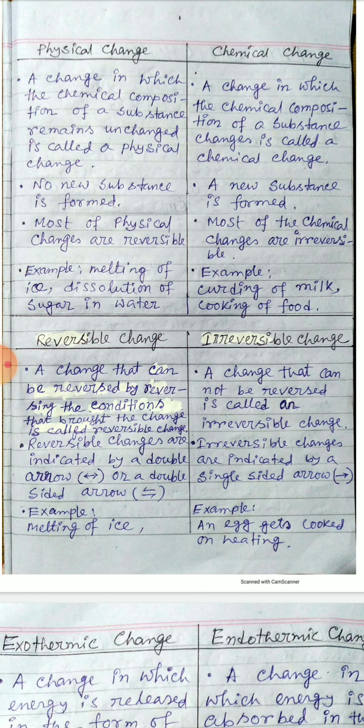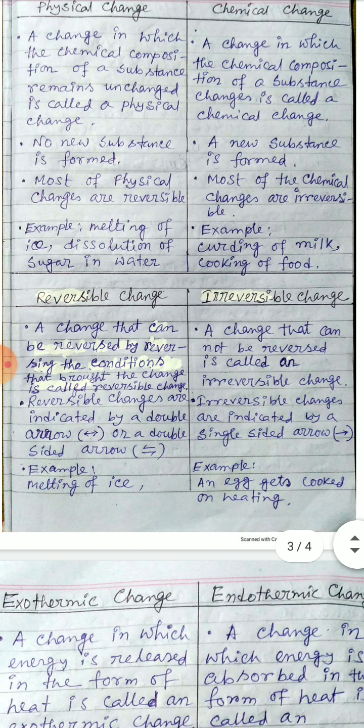And in chemical change, most chemical changes are irreversible. You have to remember, most chemical changes are irreversible. Examples of physical change: melting of ice, dissolution of sugar in water. And examples of chemical change: curdling of milk, cooking of food, etc.